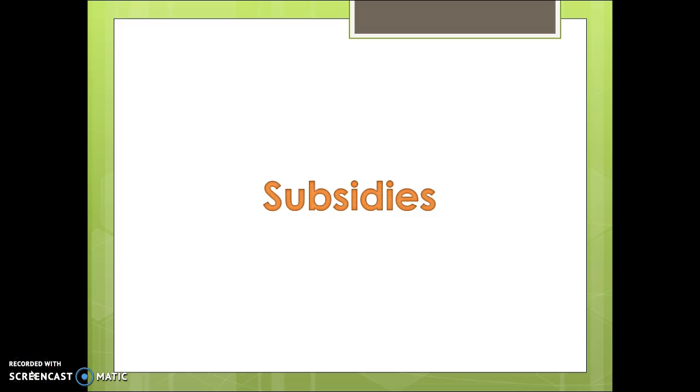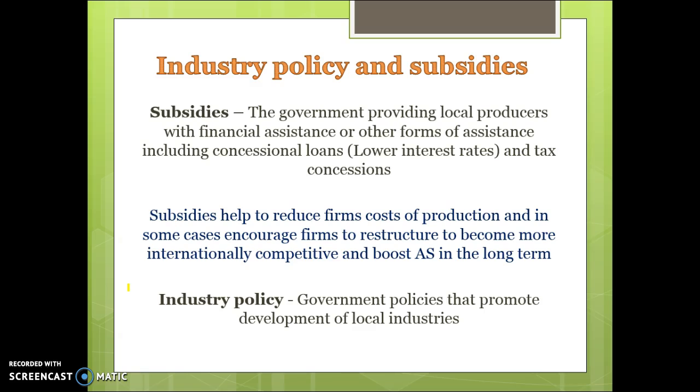Okay, the second of the four budgetary supply-side policies we're going to be looking at is the provision of subsidies, and a range of different subsidies the government can offer to try and help businesses out, reduce their costs of production. So first of all, the definition of a subsidy. A subsidy is referred to as any sort of government assistance provided to local producers, or any form of financial assistance or other form of assistance.